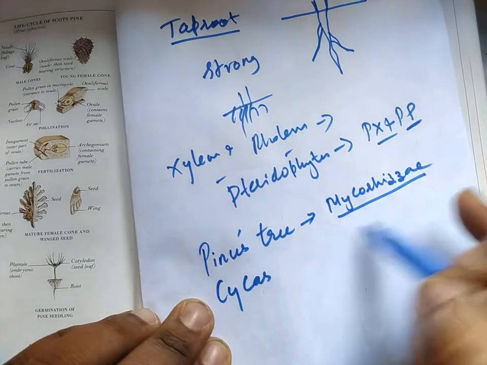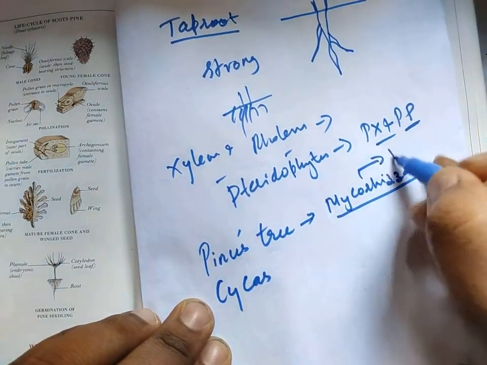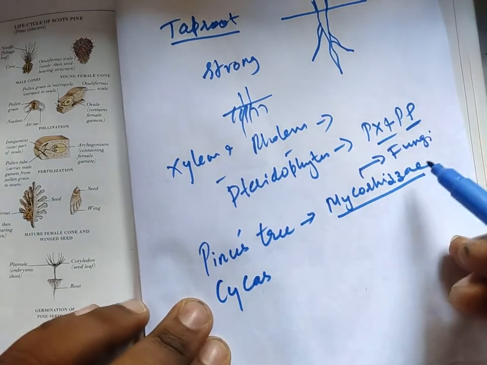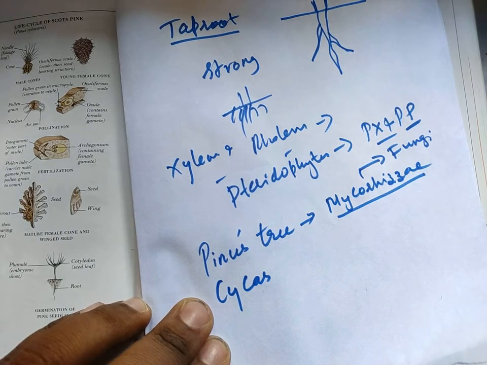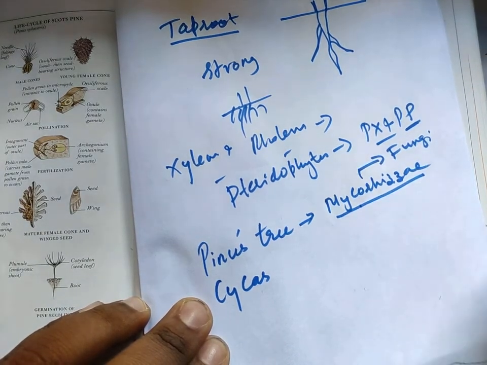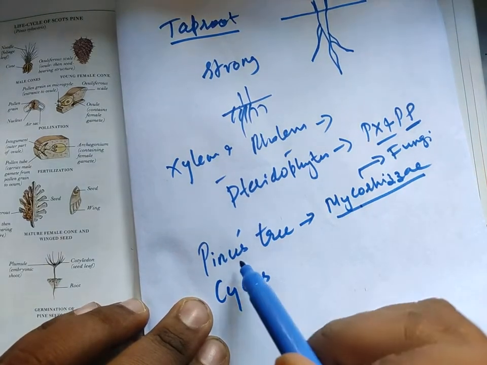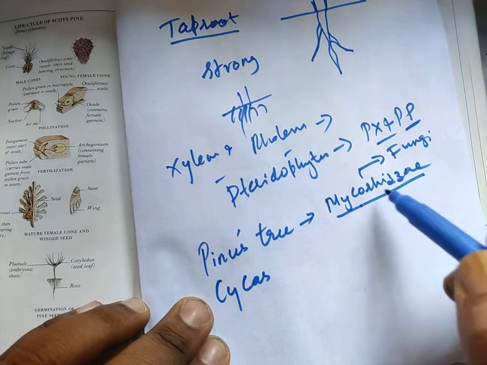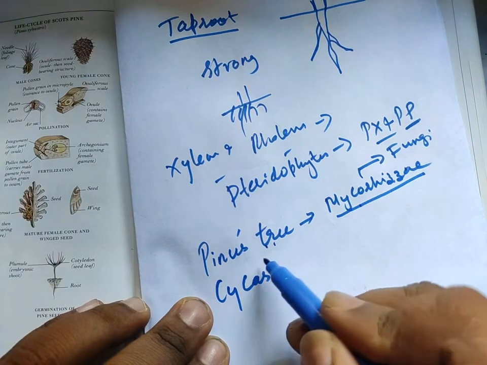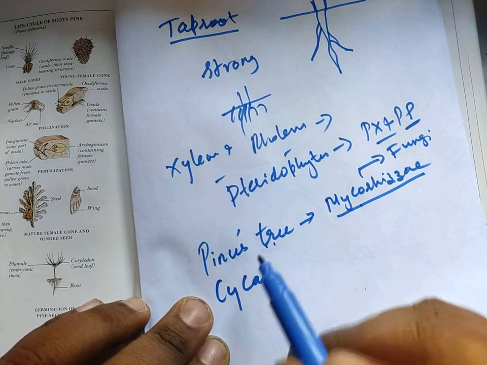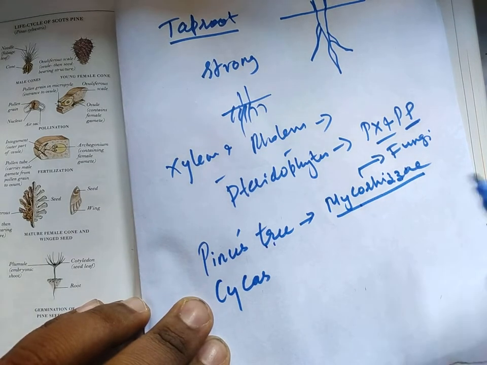Now you may ask me, what is mycorrhizae? Mycorrhizae is nothing but a fungi. Now what is the function of this fungi? This fungi cannot remain independently. It wants some other roots. So this mycorrhizae will go into the roots of higher plants, like in the case of the pinus tree. What will this fungi do? It will go into the roots of the pinus tree, and it is going to help the pinus tree to absorb more water, and even it will provide phosphorus to this pinus tree. In turn, the pinus tree is giving shelter to it. So this is mutualism or mutual beneficial association, what you call symbiosis.